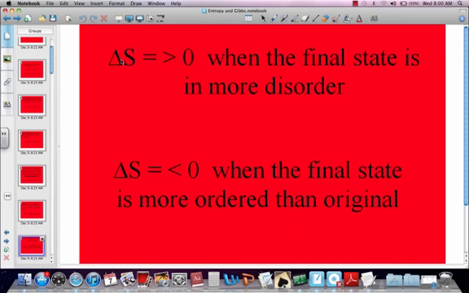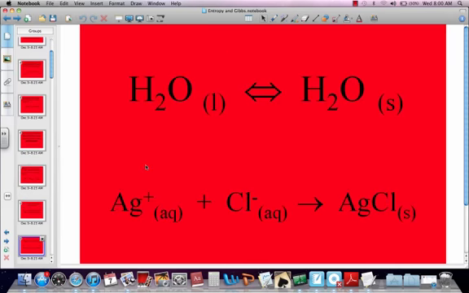So if your change in entropy is larger than 0, that means that the final state is in more disorder than the original state. If delta S is less than 0, then the final state is more orderly than the original state. Remember, delta S is the measurement of disorder. So if you look at this situation right here, what's going on? You've got liquid water turning into solid water, and solid water turning into liquid water. This is a reversible process, so its delta S is actually 0 because it's going in both directions.